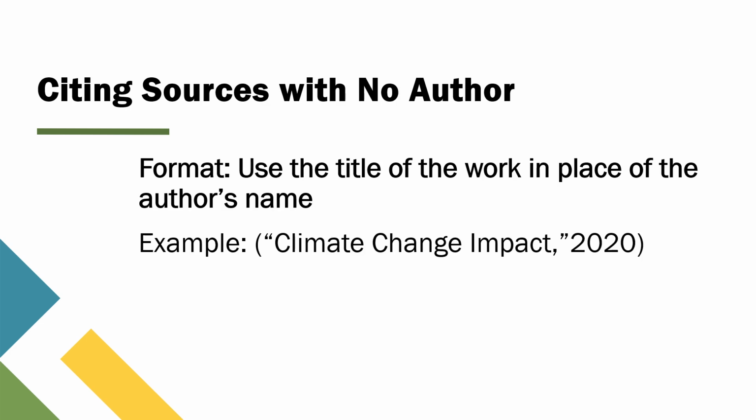Next up, let's talk about how to handle sources when there's no author. This can sometimes happen with things like reports, articles, or web pages where the specific author isn't identified. In APA 7th edition, you can still cite these sources correctly by using the title of the work in place of the author's name. Here's how to do it.